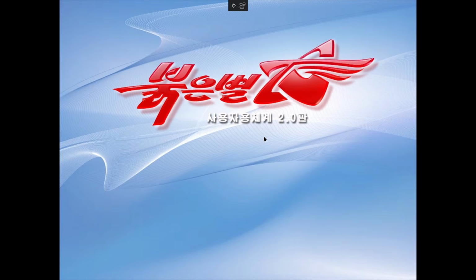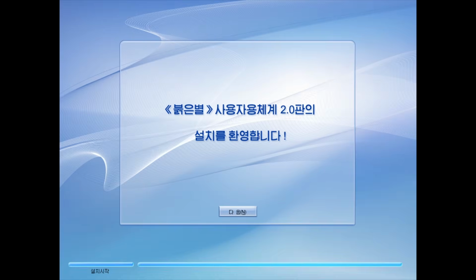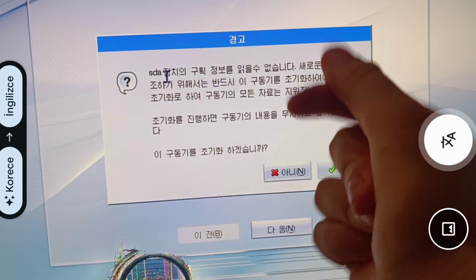Okay, so this has a different screen. So this is probably another bootloader GRUB thing. This says user system version 2, by the way. Oh, we have a little blinking cursor. Okay. We have lots of graphical issues. Oh, yeah, I saw X11 show up. Okay. What does this say? Does this say our operating system, national Red Star user system 2.0, welcome to installation, next. Okay. What do you say?